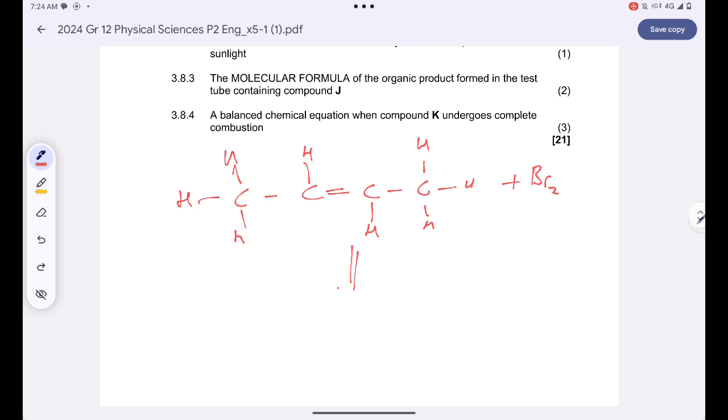The first thing that you should know is that this multiple bond will just break. We'll end up having single bonds between adjacent carbons.